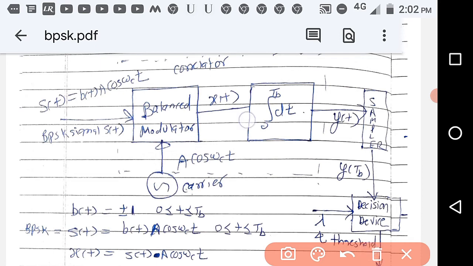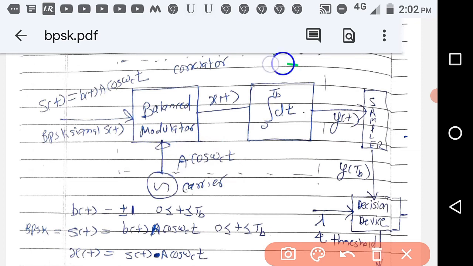Let us explain this block diagram for the BPSK receiver. Here S(t) is equal to B(t) A cos omega c t, the BPSK signal, which you give to the balanced modulator, the multiplier. The same carrier which is at the transmitter is generated here at the receiver. That's why it is called a coherent receiver.